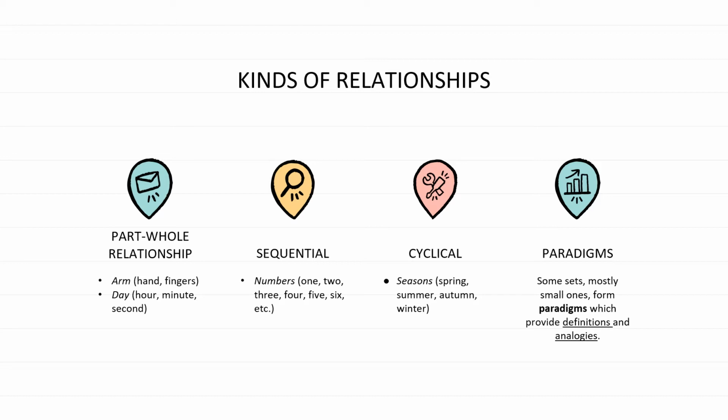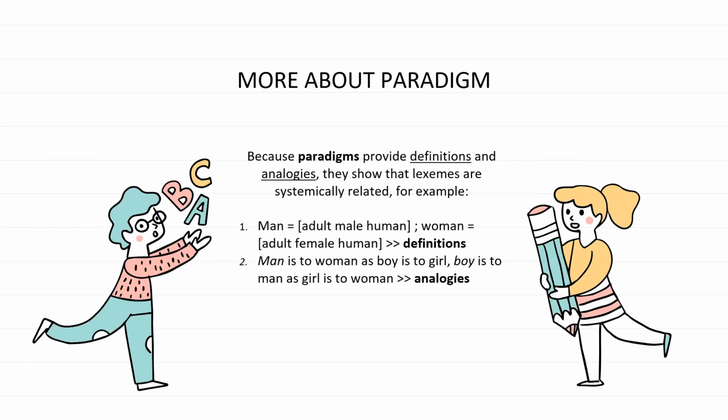And the last one, some sets, mostly the small ones, they would form paradigms. So here the paradigm would provide definitions and analogies. Because paradigms provide definitions and analogies, they show that lexemes are systematically related. For example, here we have the definitions of man and woman. Man is an adult male human, meanwhile woman is an adult female human.